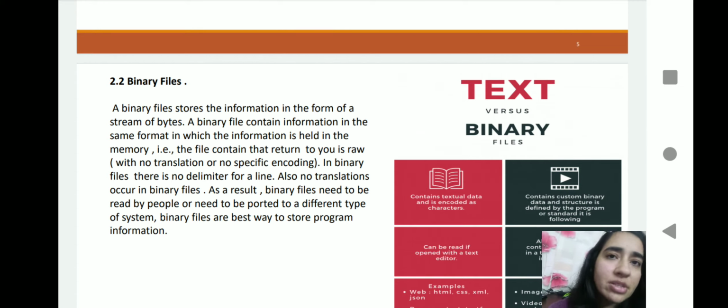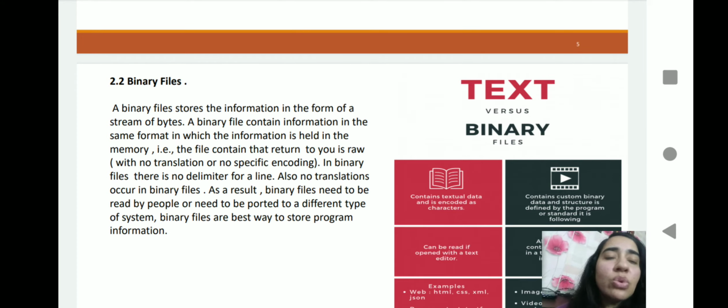Computer always understands 0 or 1. So a binary file stores the information in the form of a stream of bytes. A binary file contains information in the same format in which the information is held in memory. Whatever information you store in memory is basically in binary format. So whatever you type in a binary file is directly stored in binary format. It means no translation is required here because it directly stores the data in binary form.